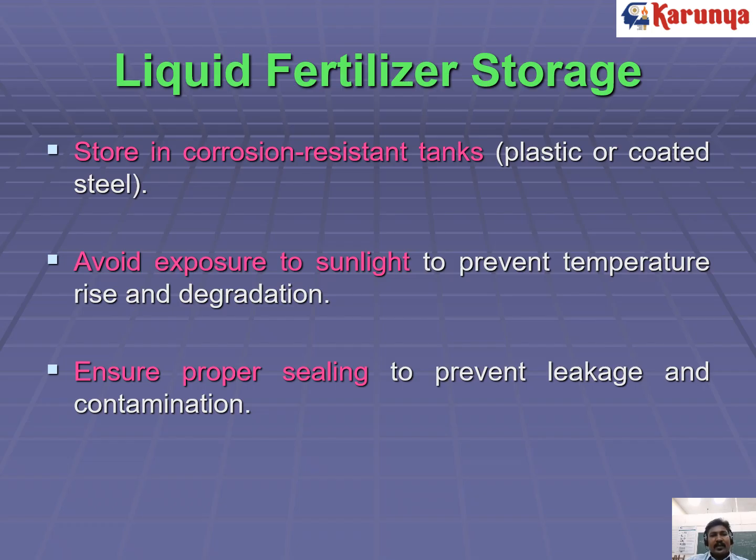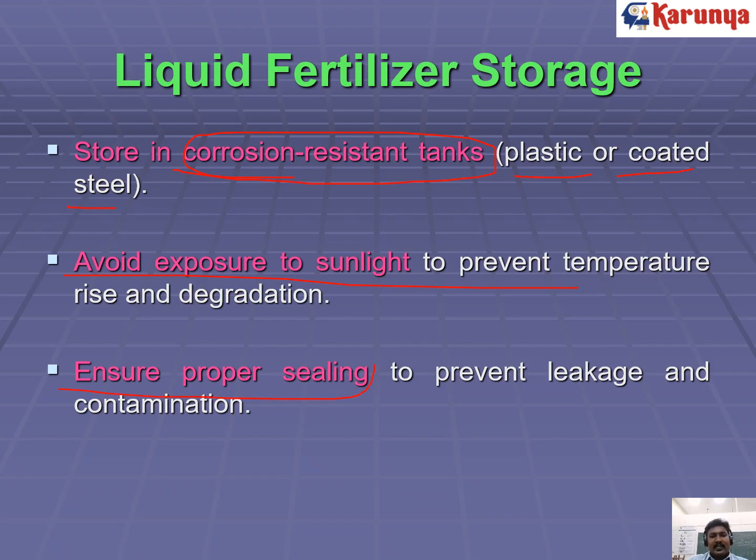Liquid fertilizer storage is another important part. It should be stored in a corrosion resistant tank, either plastic or coated steel, and avoid exposure to sunlight. When heat directly affects the liquid storage, it may build more pressure inside the container, so anything may happen.